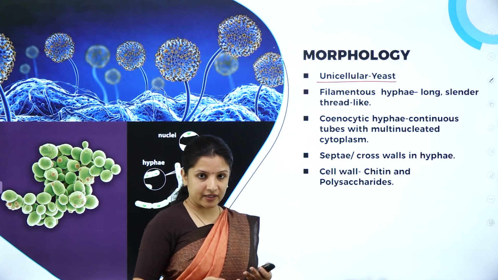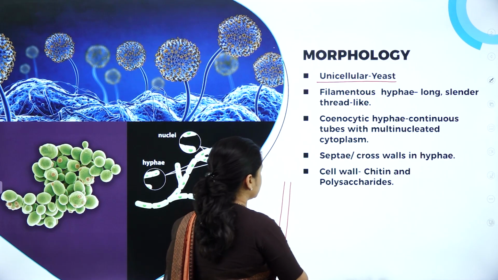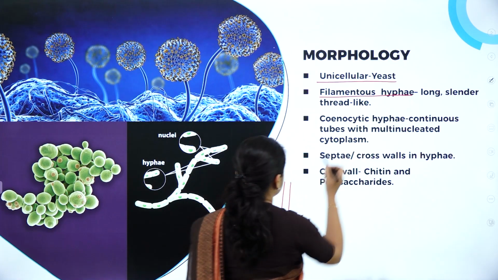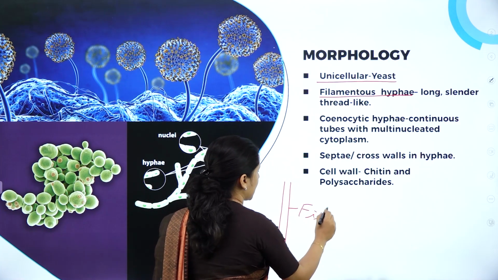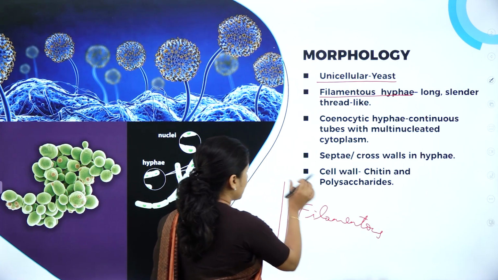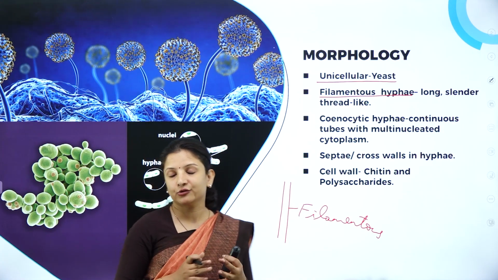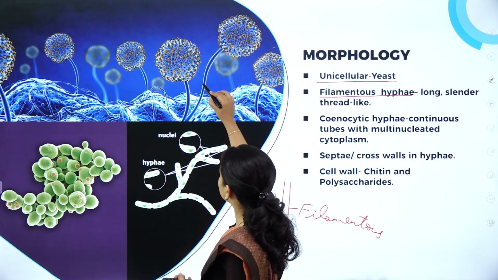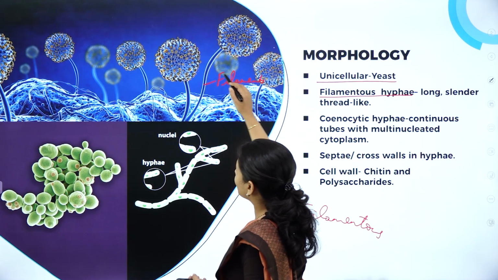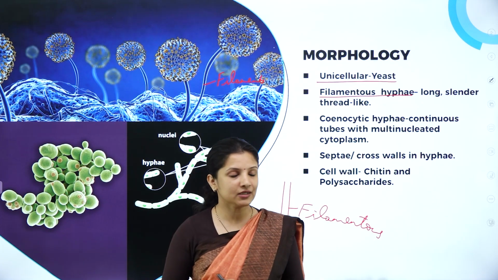And they can be filamentous, wherein they grow like filaments, that is, like tube-like. So they can be filamentous, meaning they have filamentous hyphae. So this is nothing but the filamentous hyphae, wherein they are long, they are very thin, and they are almost like threads. So if you can see here, can you see this? They are filamentous in nature. So they are long and thin and thread-like, or they can be just unicellular like that of the yeast.